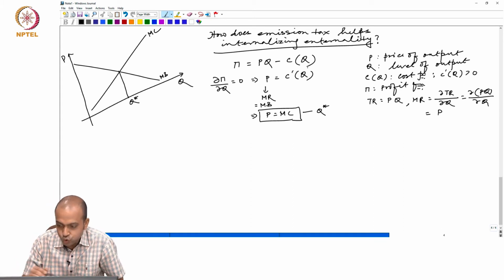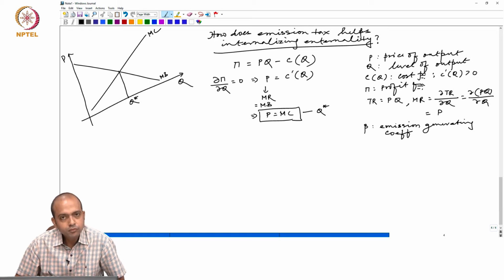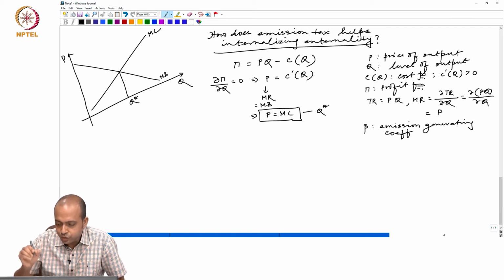Let us now assume further that beta is the emission generating coefficient, that means for every unit of output, beta amount of emission is generated.